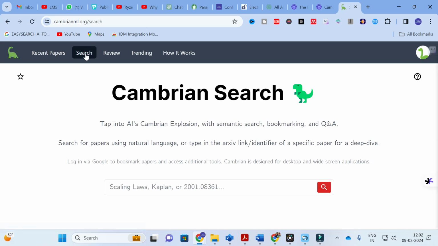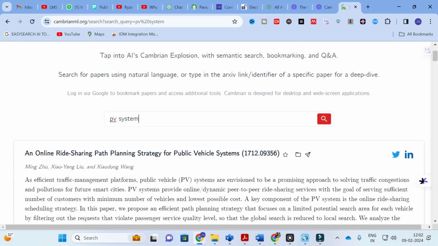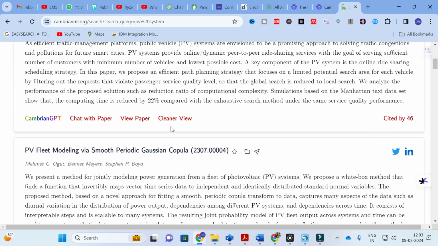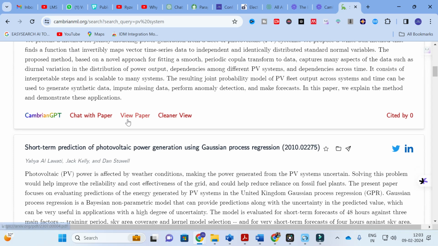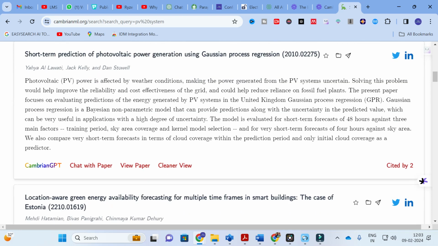After that, you can use it as a search engine also. Just click on the option called search. Here you can type any keywords you want, or you can search for any research paper. In order to do so, I am going to give a keyword here itself, PV system. In this you can see the papers generated for this PV system. Here you can see short-term prediction of photovoltaic power generation using Gaussian process regression.